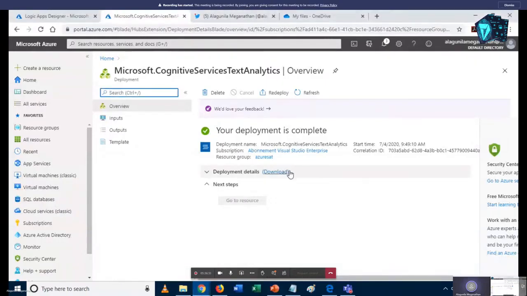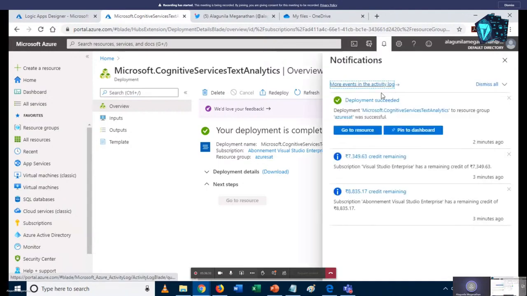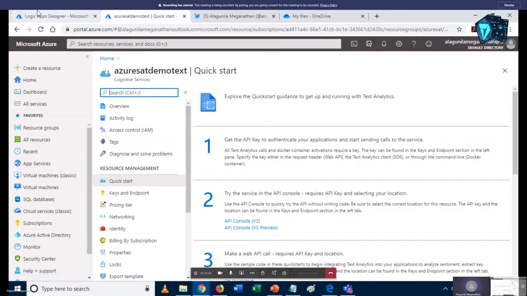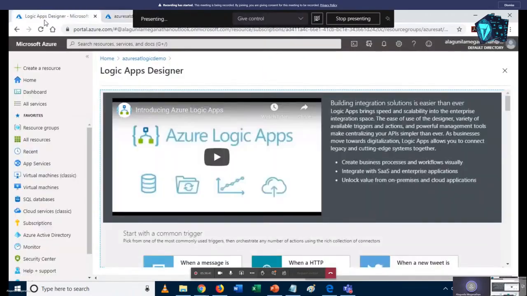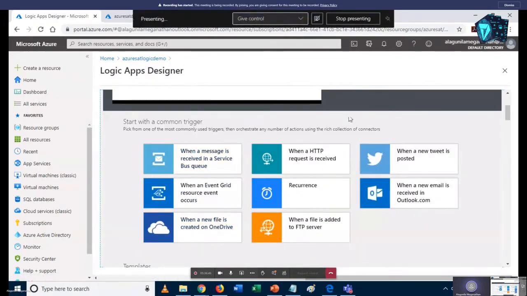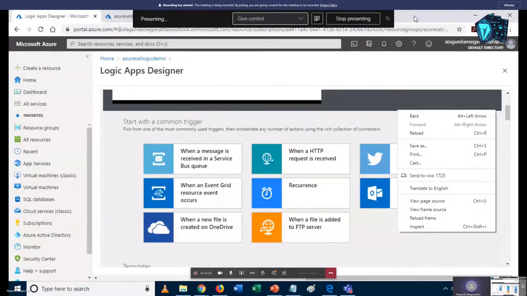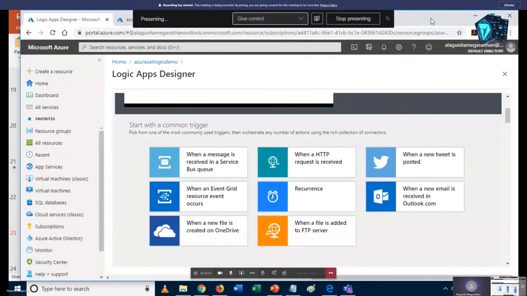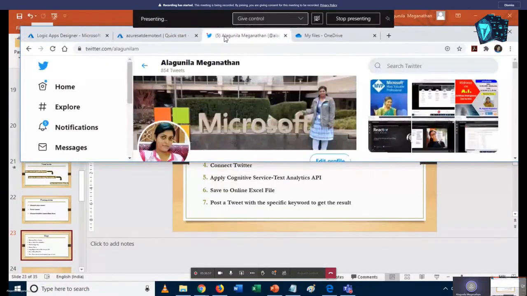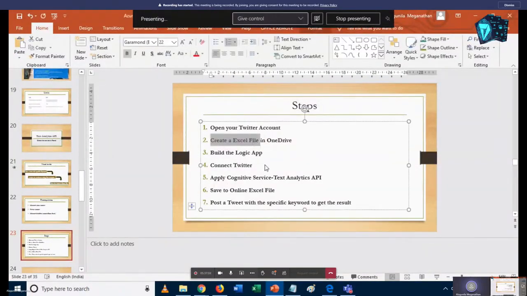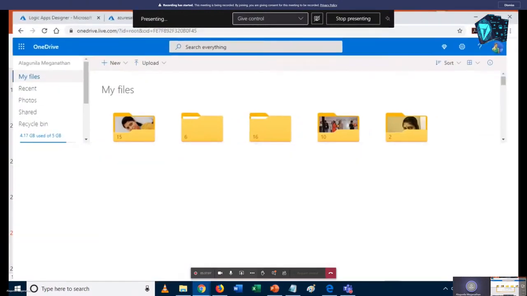So our deployment is complete. I click on go to the resource. This is our text analytics API. For this tab, this is our logic app. Okay, so I just open the Twitter account, and for the next step, I need to create an Excel file in the OneDrive. To do that, I click on the OneDrive.